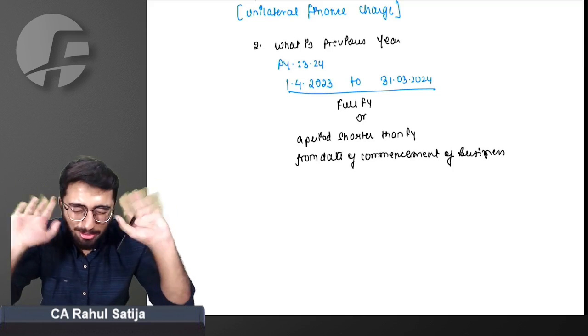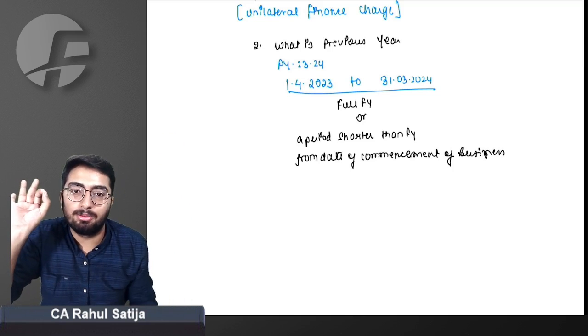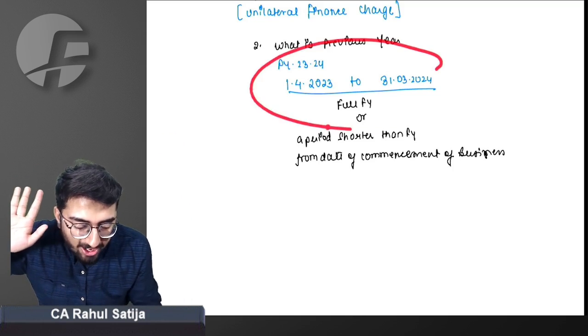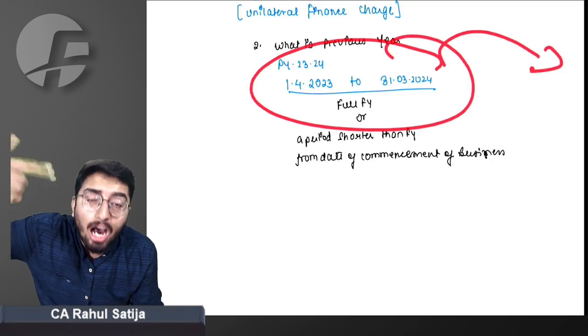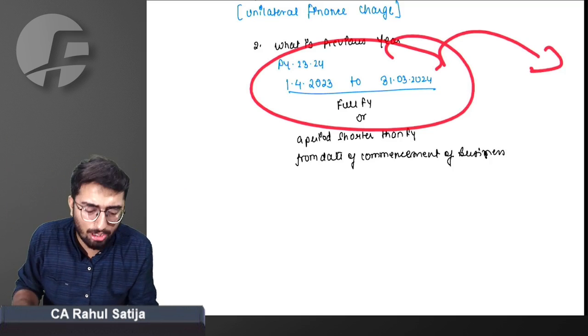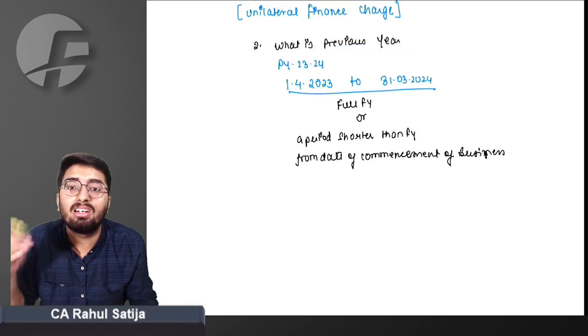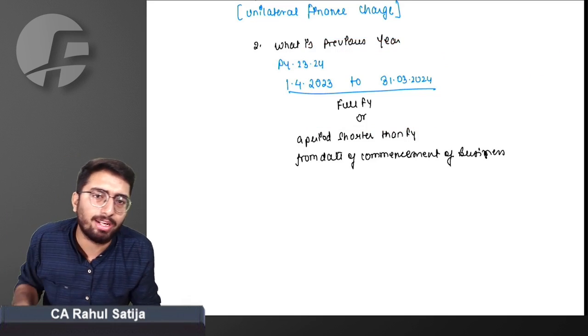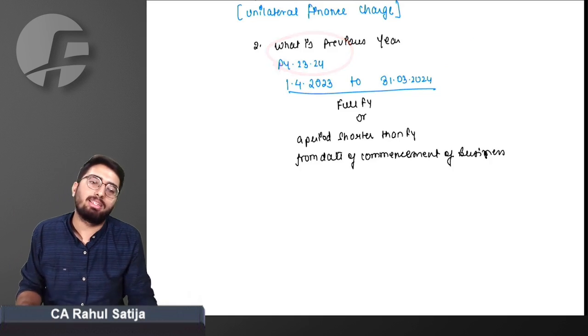What is previous year? The year in which income is earned. Any income which is earned in this financial year will be taxed in the next year, and how it will be taxed you will be studying in this curriculum. So previous year is the year in which income is earned, and for your November 24 examination, previous year 23-24 is applicable.